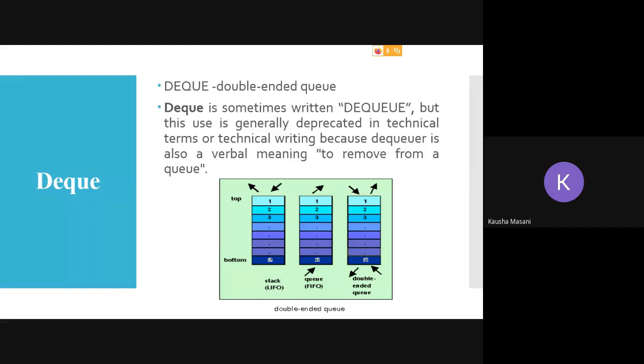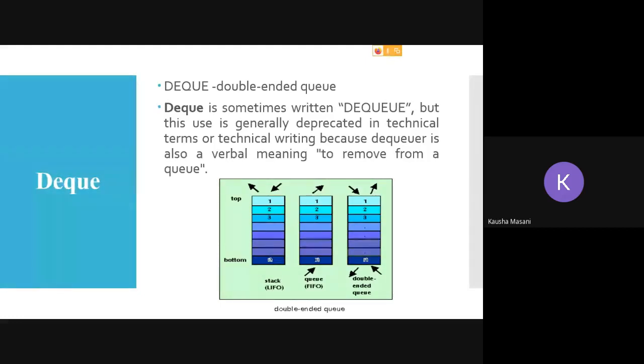So you go on adding from one end and you go on deleting from another end. But in a double-ended queue, you are mixing up these two concepts and you are doing operations from either of the ends. From one end you can insert and delete, from another end also you can insert and delete. That is your double-ended queue, and that's why it is called a double-ended queue. So from both ends you can do insertion and deletion.